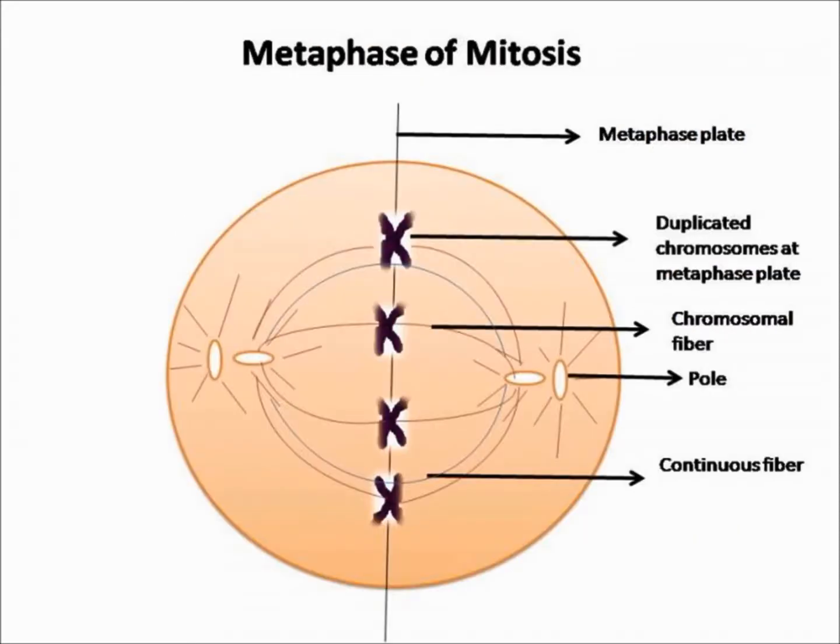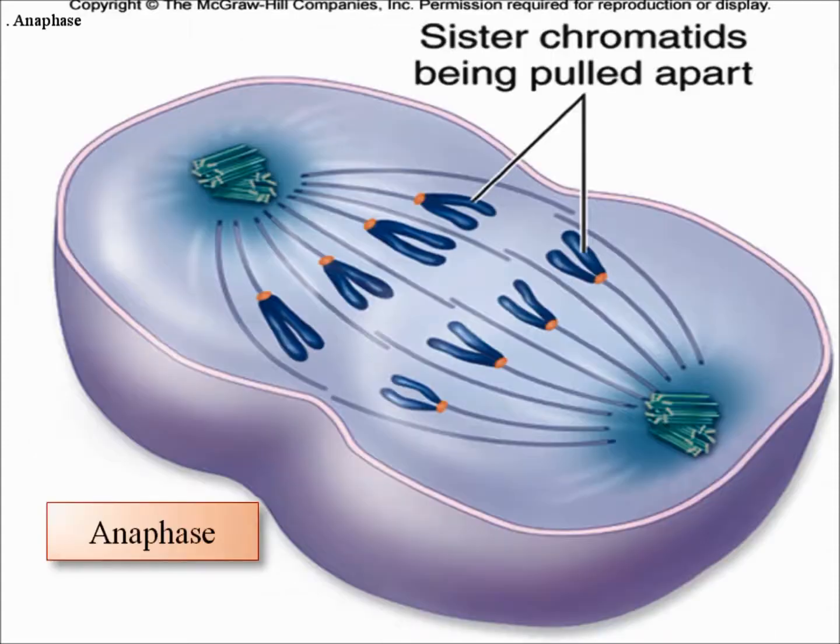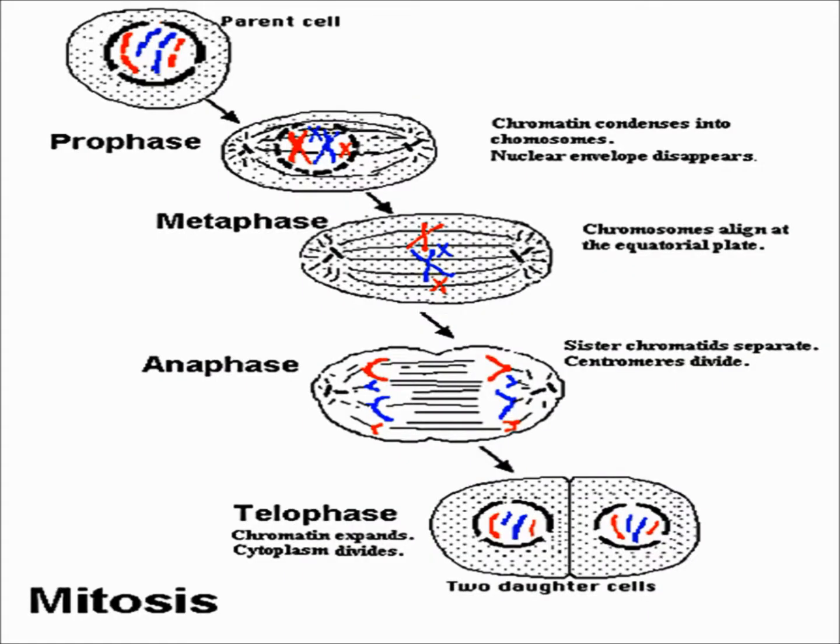During metaphase, chromosomes move to the center of the cell and form the equatorial plate. Spindle fibers grow in length and attach themselves to the centromere of each chromosome. During anaphase, the chromosomes are pulled apart and each half moves to the opposite side of the cell. During telophase, the nuclear membrane appears around the chromosomes and chromosomes decondense into chromatin.